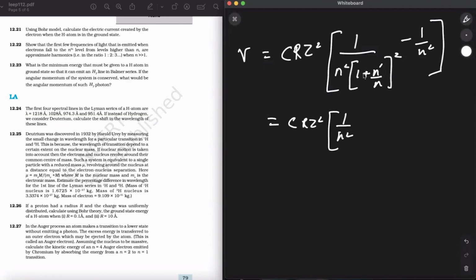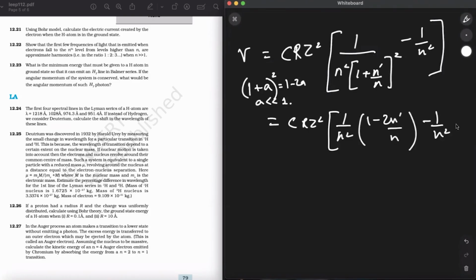And we all know that we can write it 1 plus n dash upon n raised to the power of minus 2. And since n is greater than n dash, it is a very small value. When this is a very small value, 1 plus a raised to the power of something like minus 2 can be written as 1 minus 2a when this a is less than 1. Alright, we already know this. So this is the same thing that we are going to write over here. So I can write it as 1 minus 2 n dash upon n, and minus 1 upon n square.